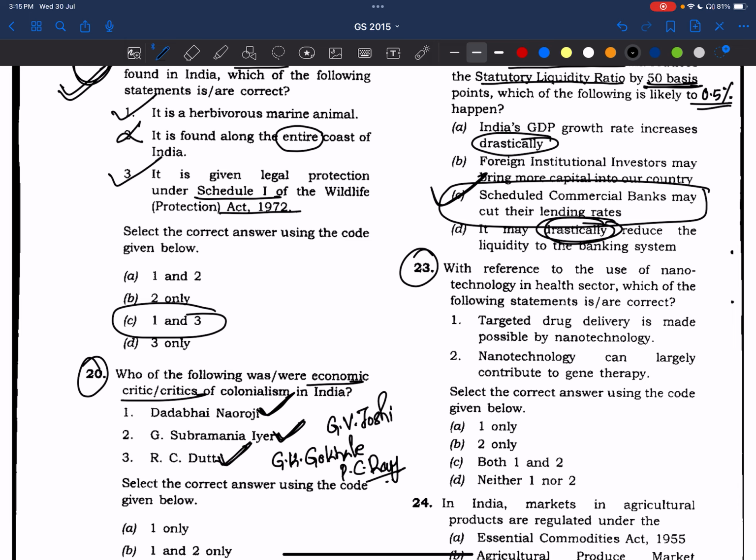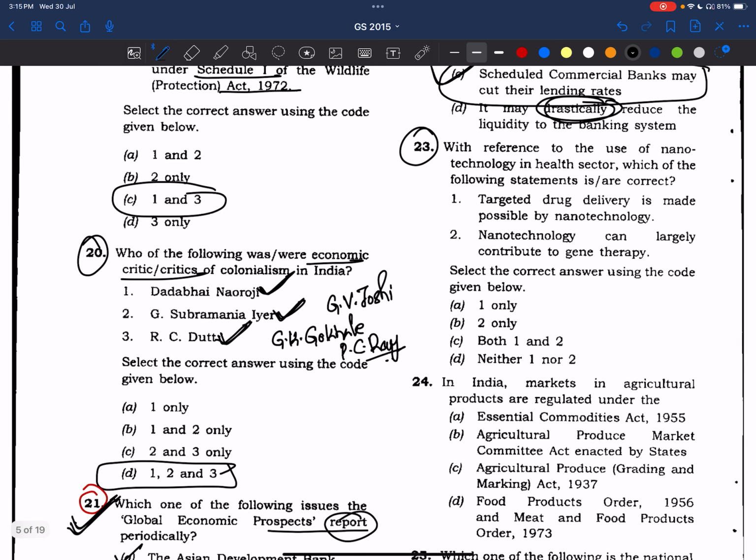Now, coming to the 23rd question. With reference to the use of nanotechnology in the health sector, which of the following statements is/are correct? Targeted drug delivery is made possible by nanotechnology. Made possible, right? Yes, now we are using nano drugs so that it gives targeted drug delivery to the diseases.